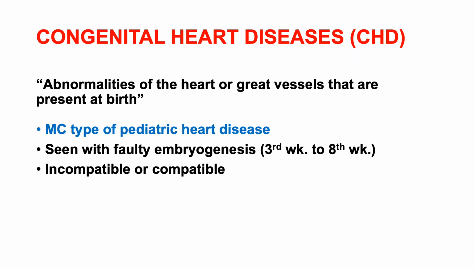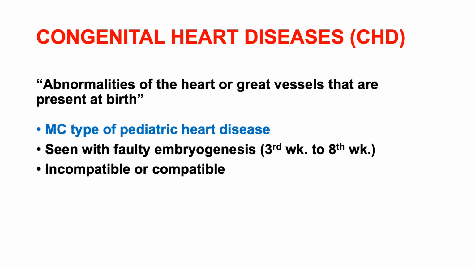So, coming to congenital heart diseases, these are actually abnormalities of the heart or great vessels that are present at birth. So, you may be having either abnormalities of the heart or great vessels like the aorta, superior vena cava, or inferior vena cava, and these abnormalities are present at the time of birth itself.